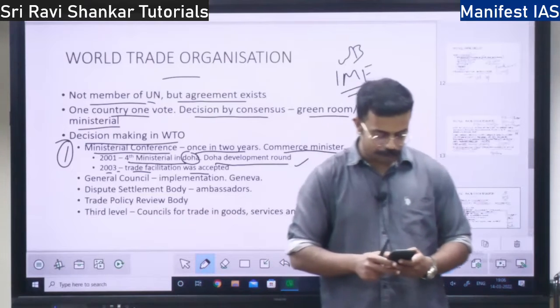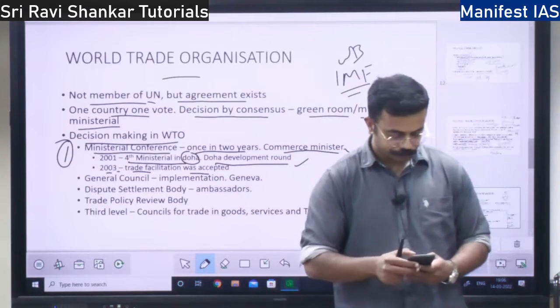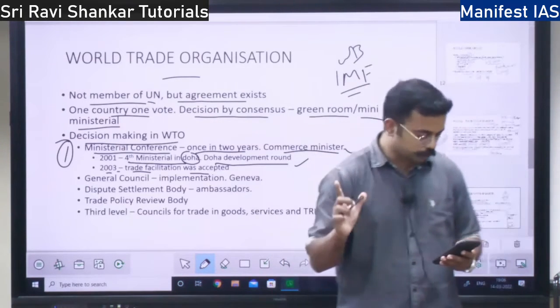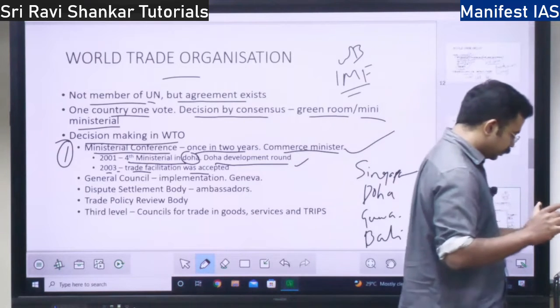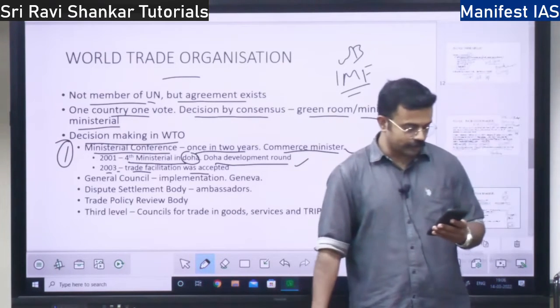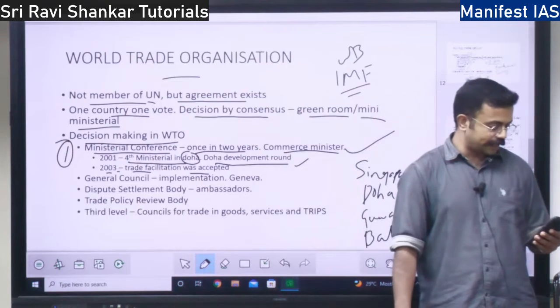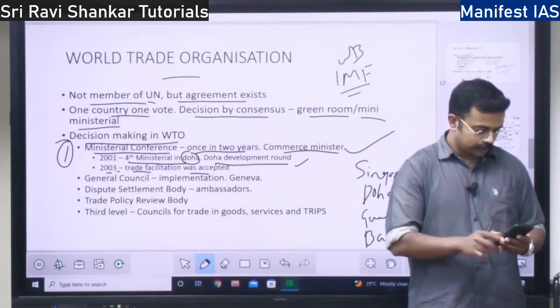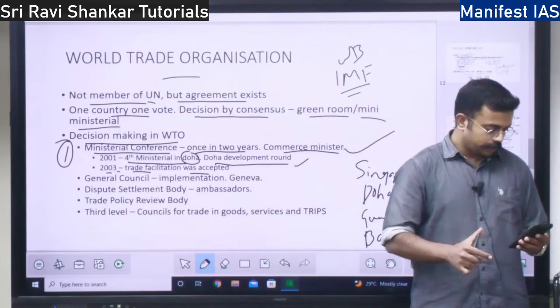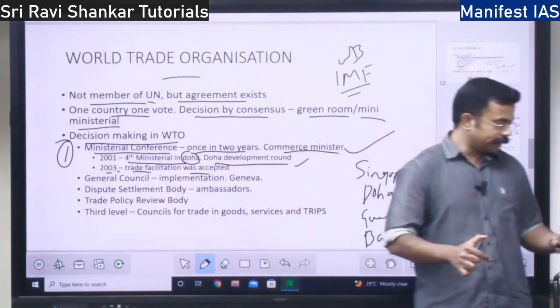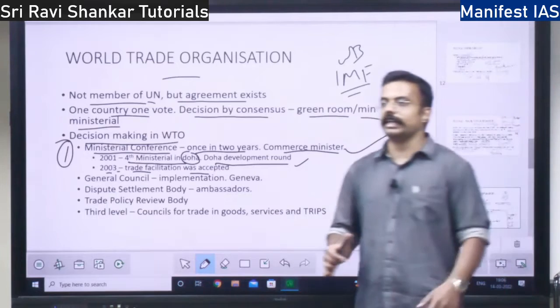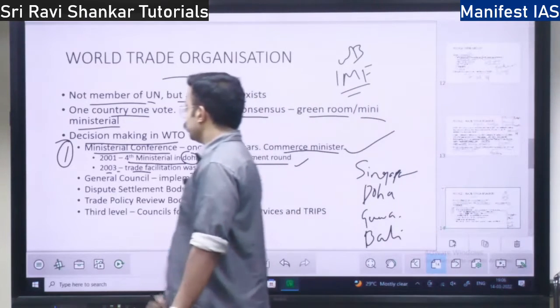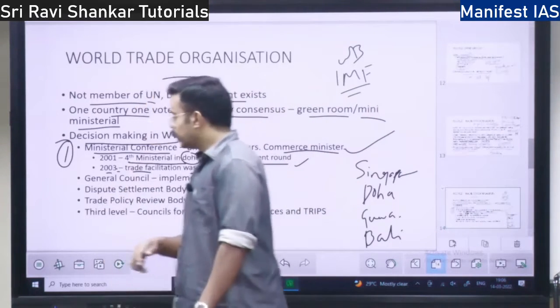Trade facilitation agreement, when was it signed? Yeah, I think it is in 2016. Let me check. Yeah, it entered into force in 2017. The trade facilitation agreement of the World Trade Organization was signed and entered into force in 2017. It was agreed in 2003, right?